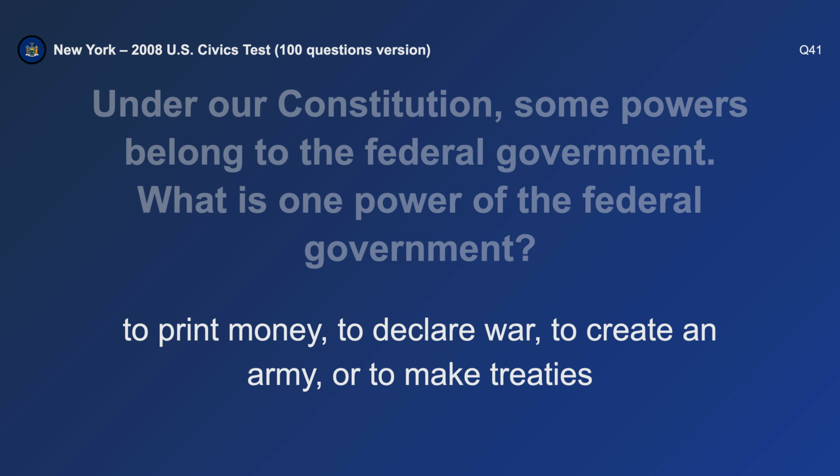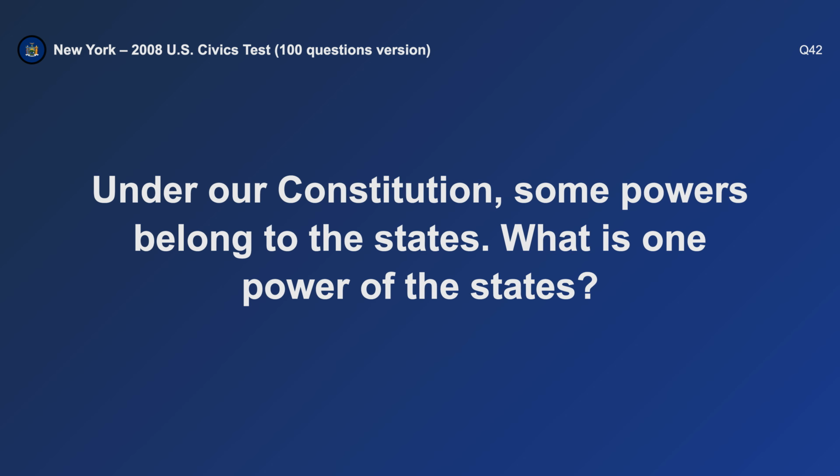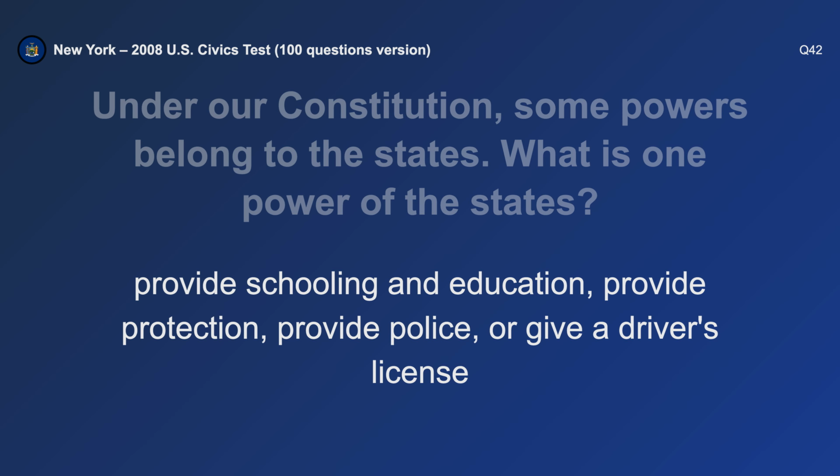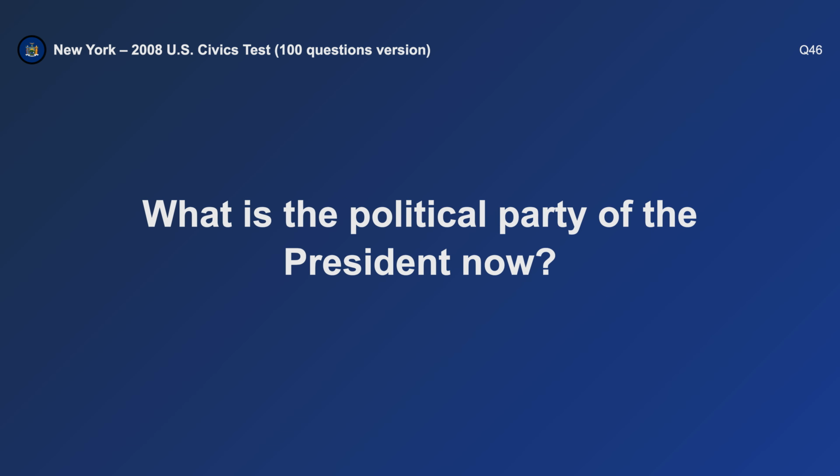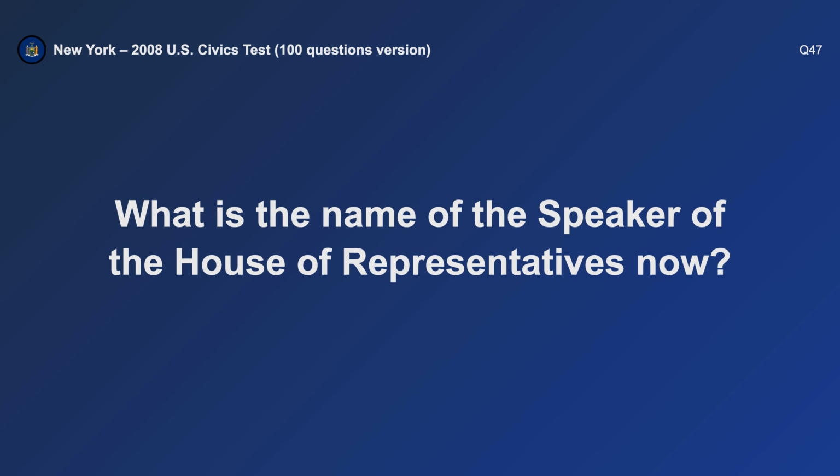To print money. Under our Constitution, some powers belong to the states. What is one power of the states? Give a driver's license. What are the two major political parties in the United States? Democratic and Republican. What is the political party of the president now? Republican.